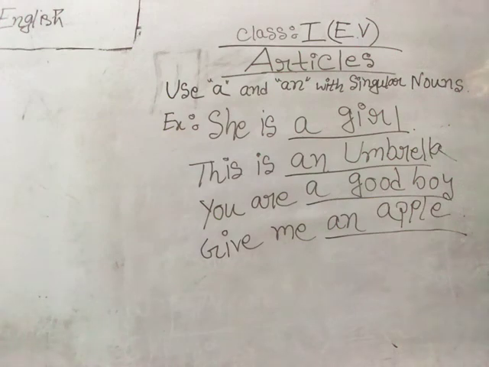We understood that if it is a girl, an umbrella, a good boy, an apple, it indicates only one girl, one umbrella, one good boy, one apple. So use a and an with singular nouns only. Before the plural number you can never put a or an, as they basically define only one thing, so you can't put them before a plural noun. You should put them before the singular noun.